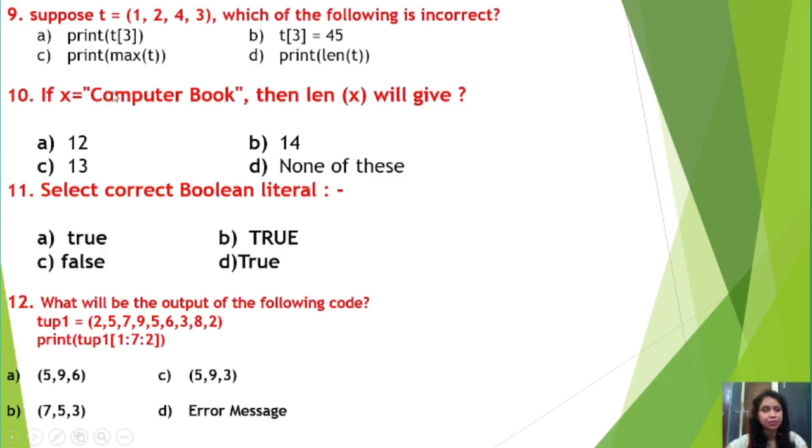Because I have used the double quotes. Similarly, if you are using single quotes, then also that one is a string. If you are using triple quotes, then also that one is a string. Okay, so let us count the total number of characters here, including space, including special symbols, all the things.